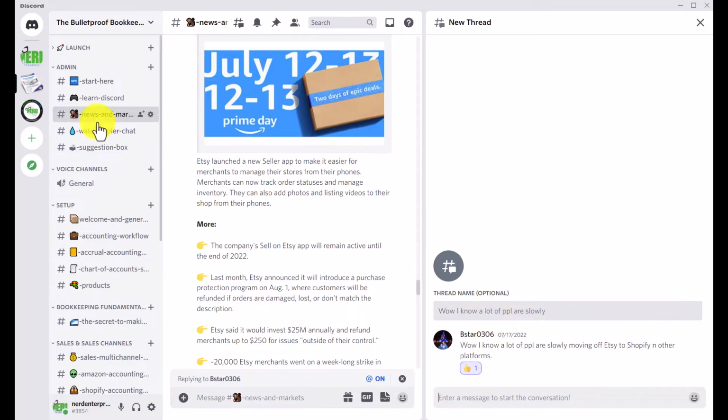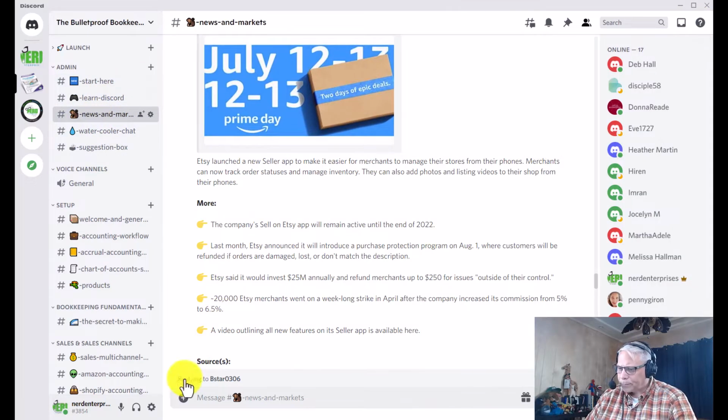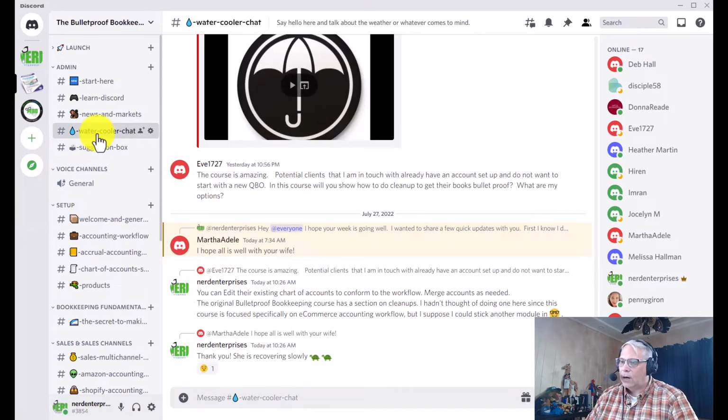But it basically creates a sub-channel underneath the channel that we're in. And I have this set to where as soon as there's no activity in that thread for 24 hours, it will archive it automatically. That keeps everything nice and clean. It's one of the things I really like about Discord, it's really designed to help keep things nice and clean for any kind of community. But if I do want to access an archived thread, I can.